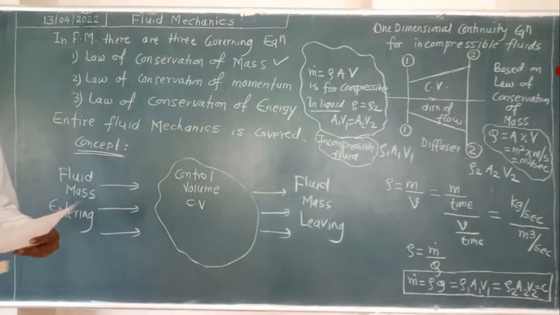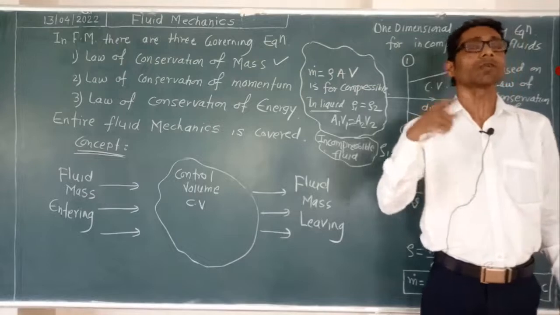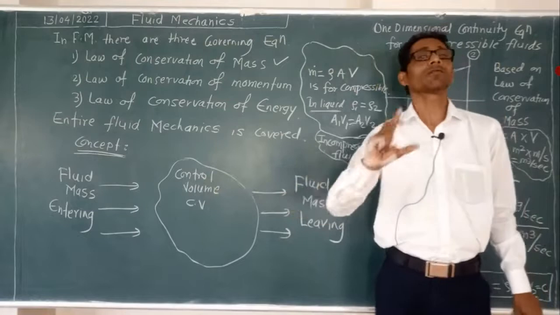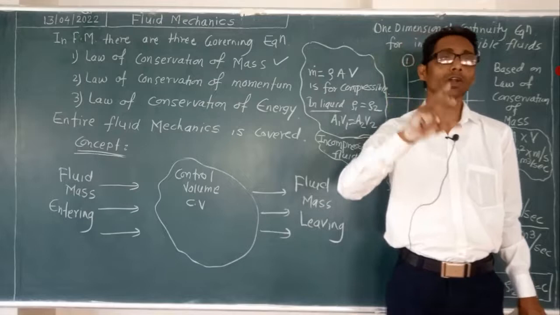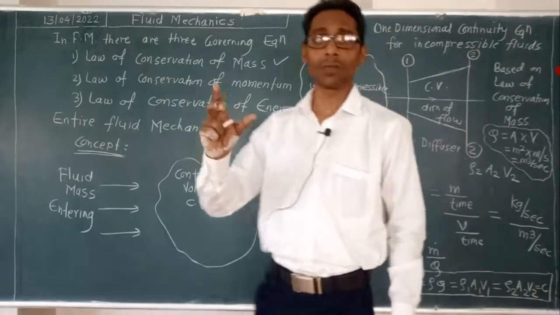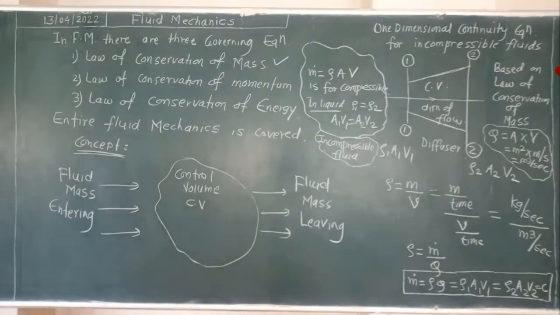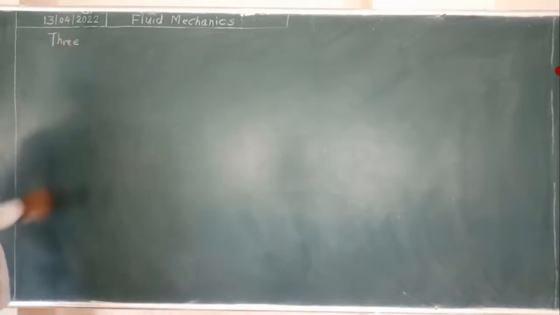Now this continuity equation can be reduced from the three dimensional equation. Now we will go to the physics, means the actual control volume we will consider as one rectangular element, three dimensional element. We call it a parallelopiped. What is it? That we will see after this. Okay, so have you understood this? So now we will reduce the one dimensional continuity equation from the three dimensional continuity equation.